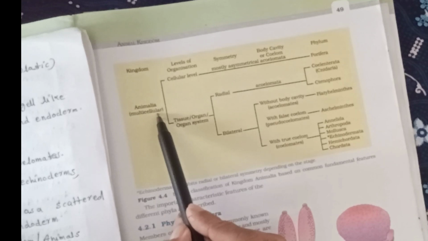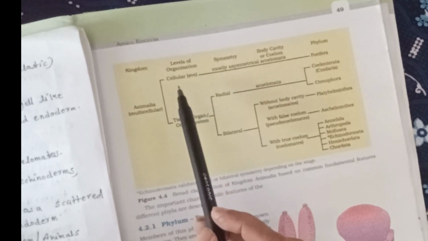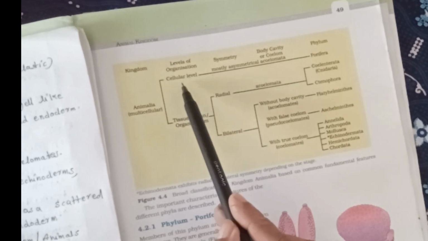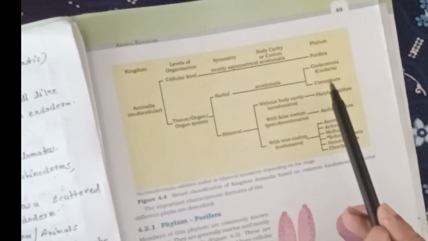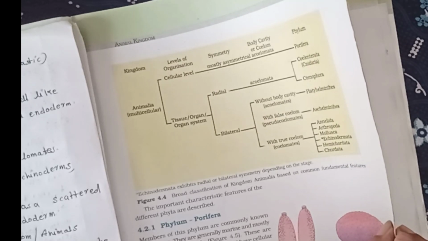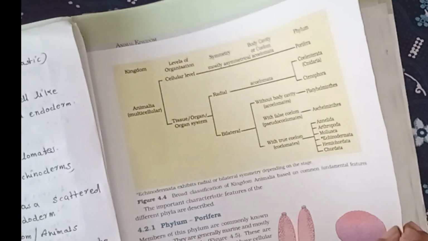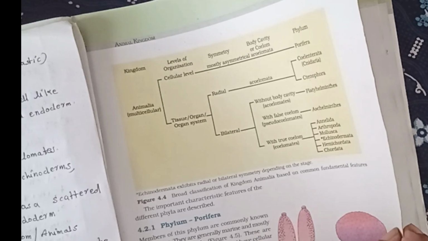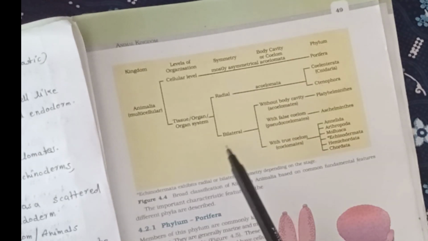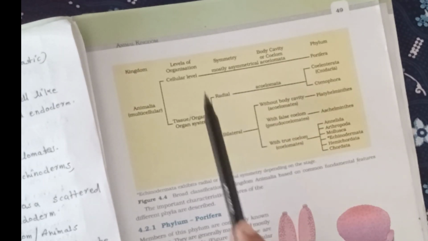Kingdom Animalia, level of organization: there are two types, cellular level, and tissue, organ and organ system level. In the tissue level of organization, there are Porifera, and with radial symmetry, Cnidaria and Ctenophora, and next with bilateral symmetry, Platyhelminthes, Aschelminthes and other higher phyla. This flowchart indicates the classification of animals.